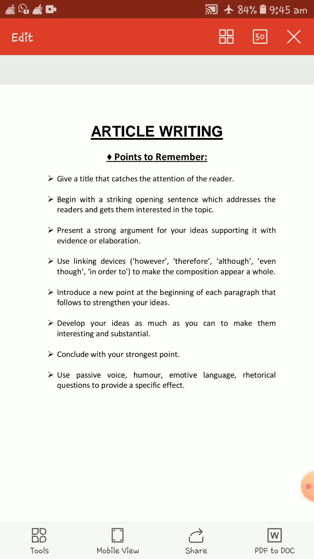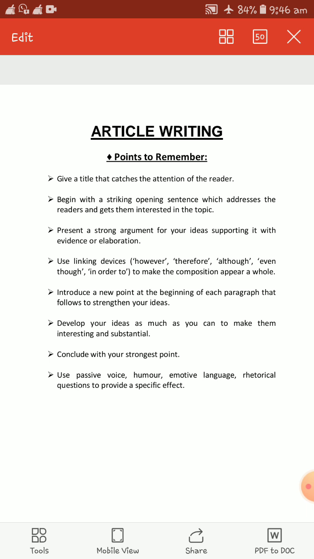Now another important point is develop your ideas as much as you can to make them interesting and substantial, so that ultimately it will be substantial and highly interesting. Then at the very end, while you conclude your article, you conclude by writing your strongest point. That is important. And finally, some more structural information that I have given in the last point. Passive voice, you should have a good sense of humor.